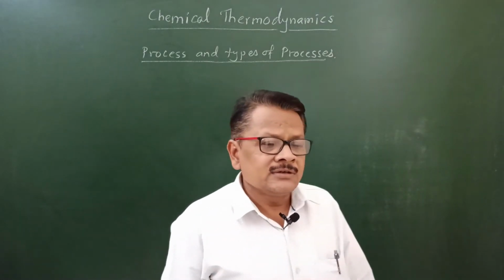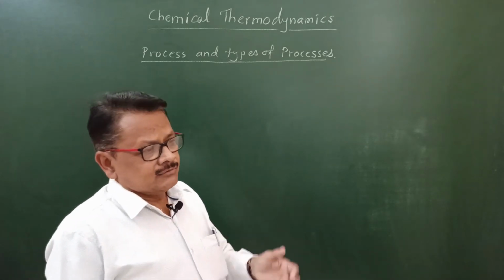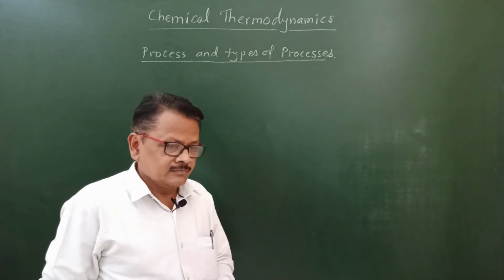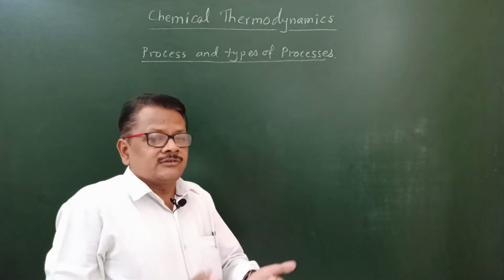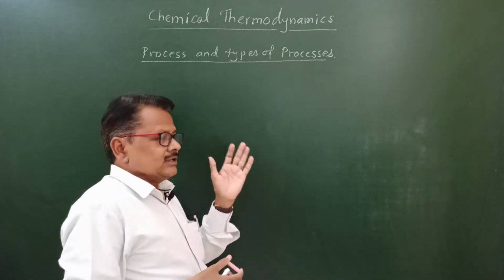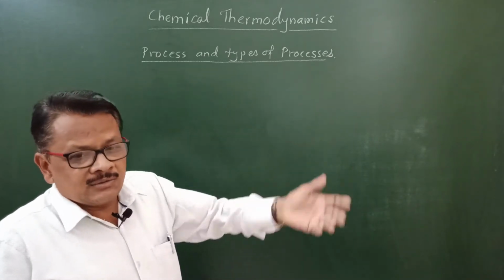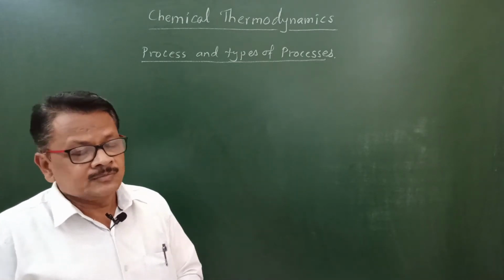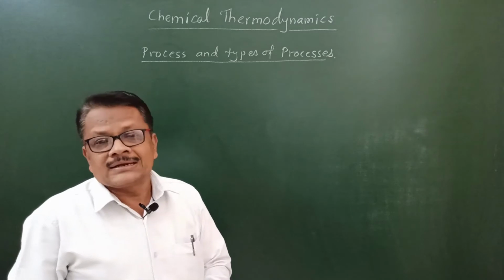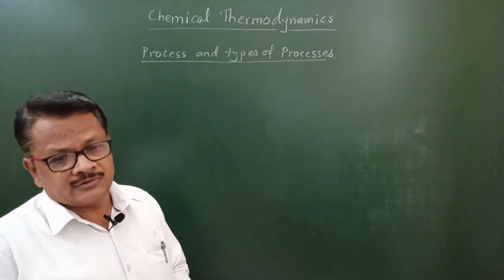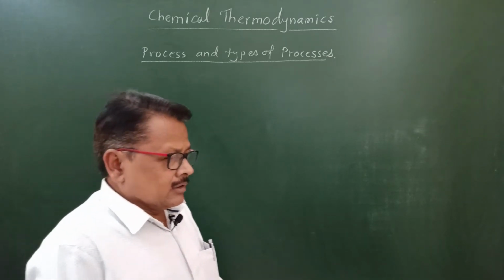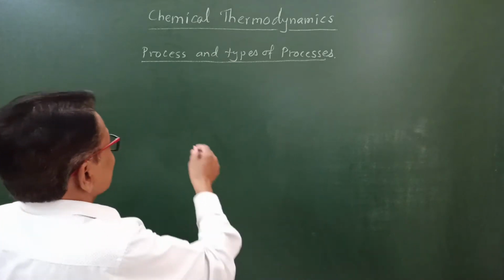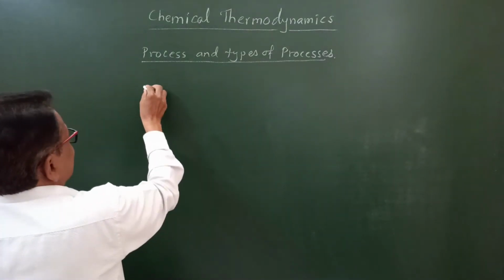Process is nothing but the transition of one equilibrium state to another. Transition means conversion of one equilibrium state to another equilibrium state. So that is called as process. And in that process, we saw there are 4 types of processes. What is the first process? That is isothermal process.